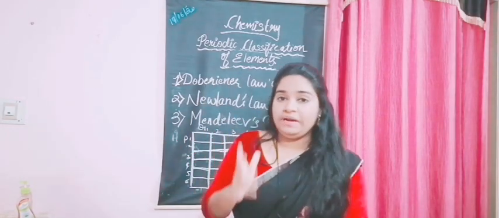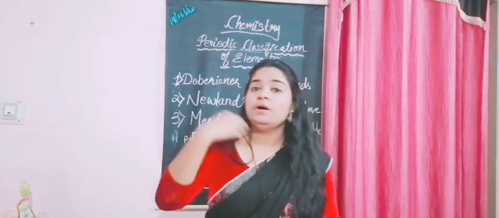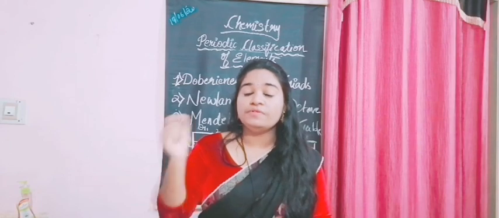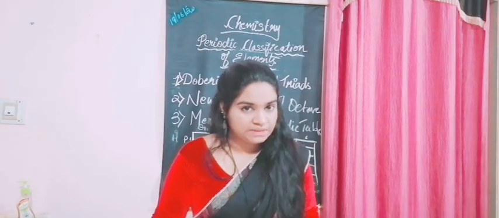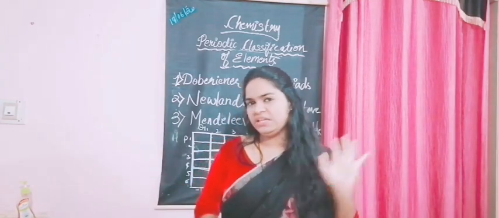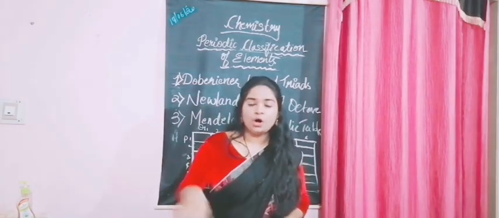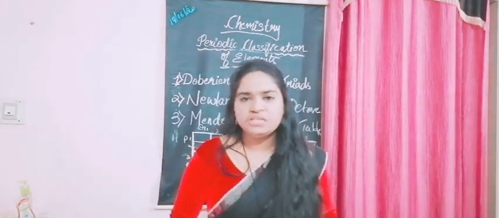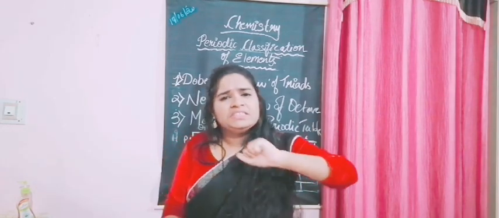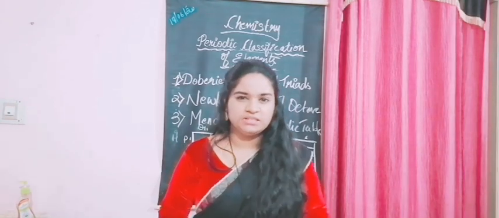The law of Mendeleev, or the periodic law, states that the properties of elements are the periodic functions of their atomic masses. So this is his law. He finalized and concluded this, and it was a great achievement at that time. And even now we are using the same idea and the same table representation, but with small modifications. Okay, so let's wind up the class here.